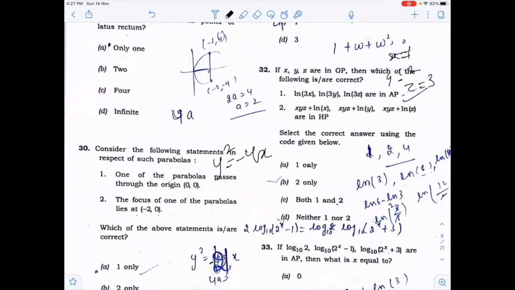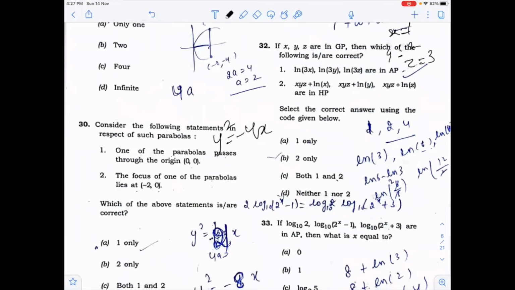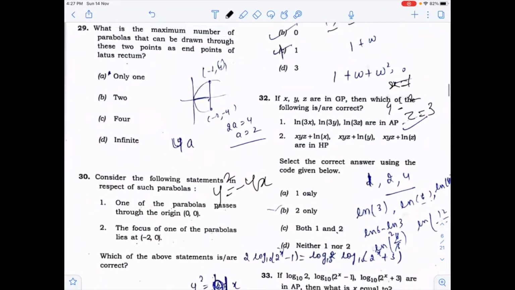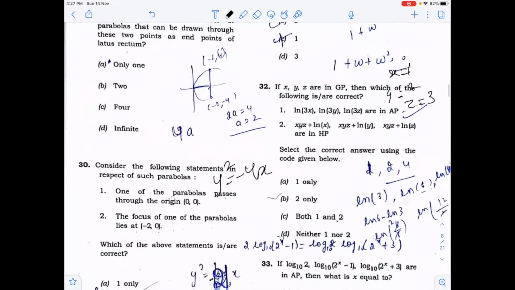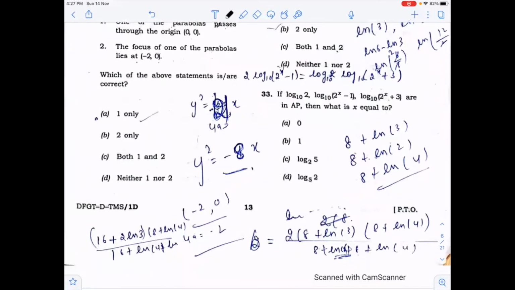And also we know that if the positive numbers are in GP, non-negative integers, that is positive and non-zero, then their log will come out to be in AP. And if you solve the second one, you will also get this is in HP. So you have to solve these equations by putting the value of x, y, z as 1 to 4, you will get the answer.